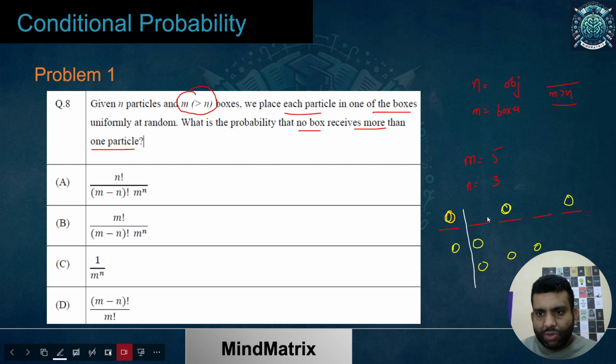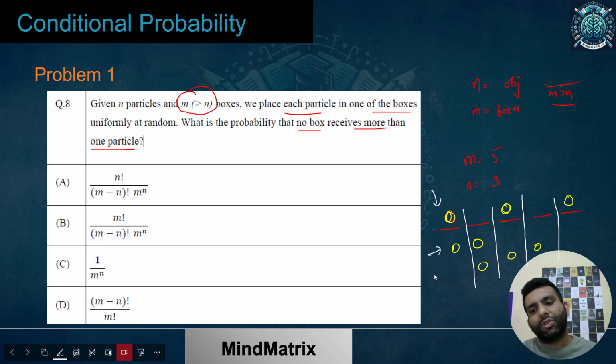So let me just put a straight line over here so that you can get this side straight. Okay. So yeah, something like this. So either this can be one of the ways I can put, or this can be another way, or this can be another way. So there will be a number of ways I'll be doing it. The thing is, I won't be putting more than one particle or object in a box. I hope that this is for the students who take time in understanding these problems. So what is going to be the number of ways?